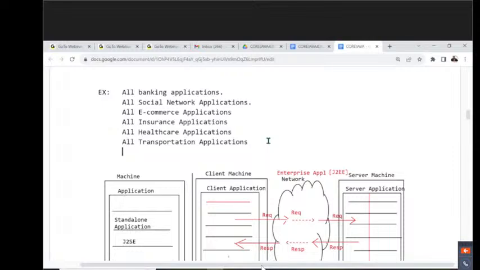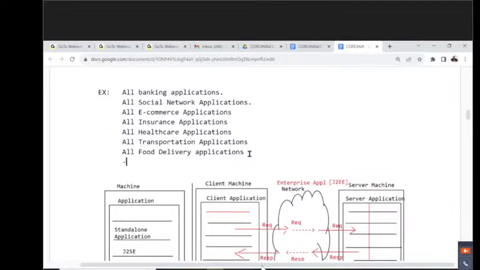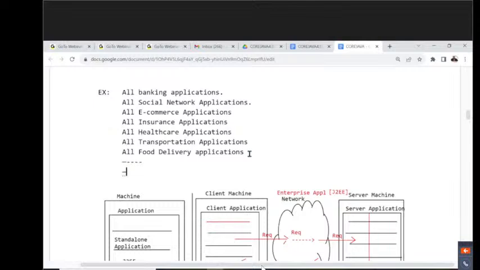Not only that, the reservation booking systems are available. Booking applications, reservation applications, like the APSRTC reservation counter, reservation booking, right? All these are enterprise applications only. Next one is all food delivery applications. These are also enterprise applications. Swiggy, Zomato, am I right or not? Almost 95% of the applications nowadays outside are enterprise applications. Yes, all of you are getting it or not? That's what I'm telling you.